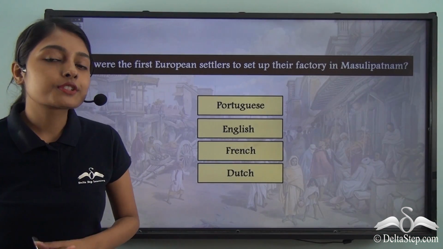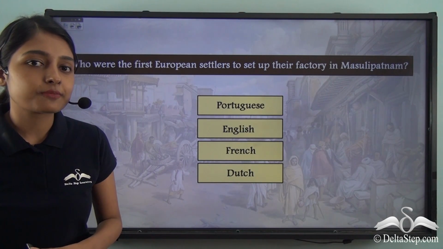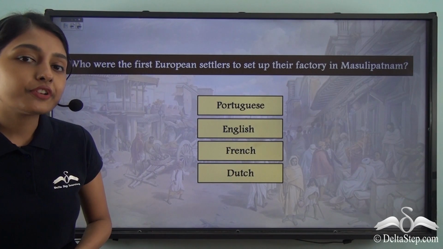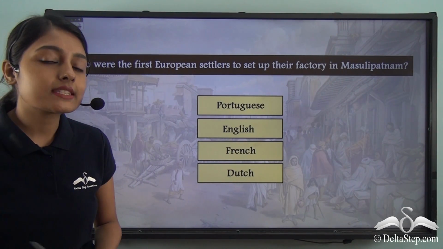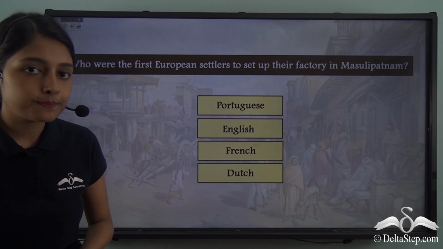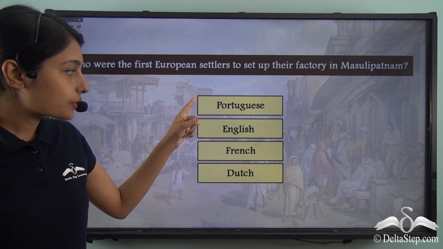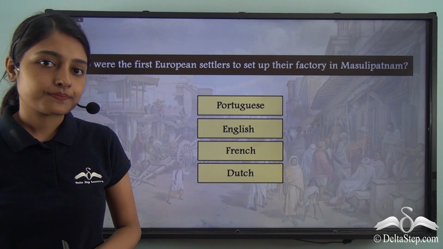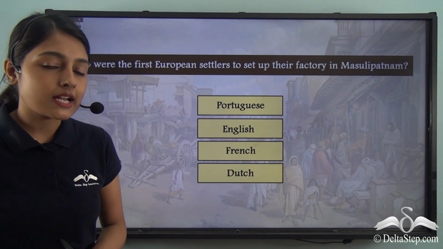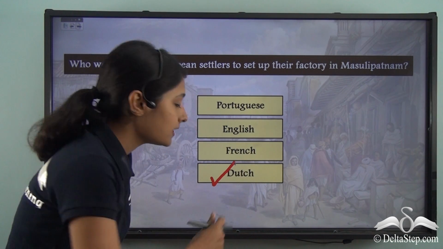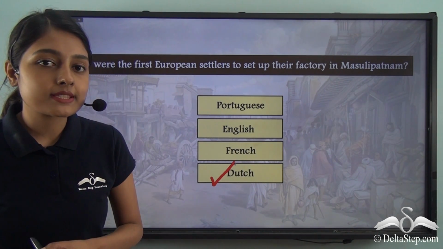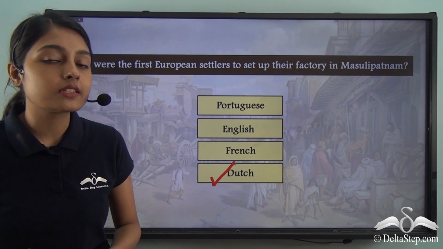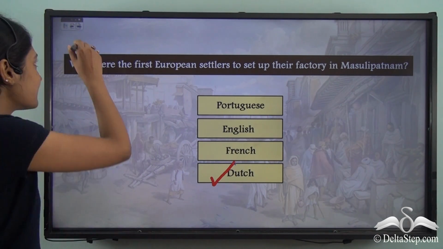Now before finding out more about the interesting history of Masulipatnam, let me ask you a question quickly. Who were the first European settlers to set up their factory in Masulipatnam? Were it the Portuguese, the English, the French or the Dutch? Well, the correct answer is the Dutch. The Dutch were the first European settlers to establish their factory in Masulipatnam in the year 1605.